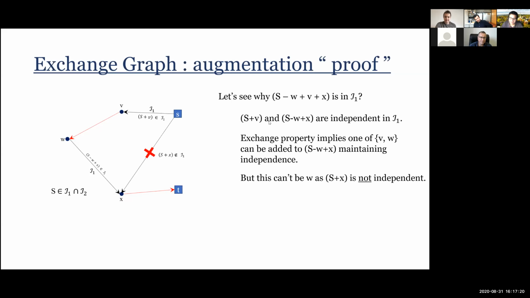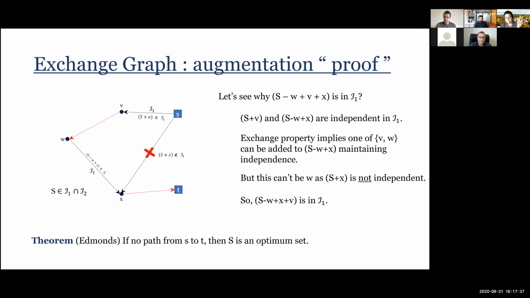Why? Because if it were independent, then there would be an edge from S to X directly, and I would have a shortcut from S to T. But I'm assuming that this path is a shortest path, and therefore the other thing, S minus W plus X plus V, should be the thing that is independent. Okay, so this gives a flavor of why shortest paths lead to augmentation.